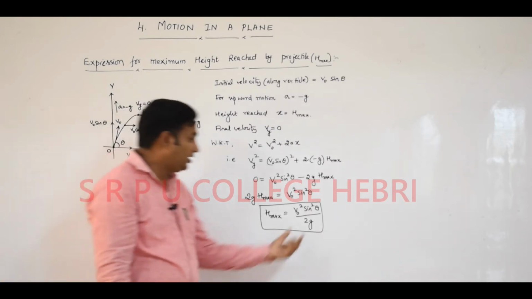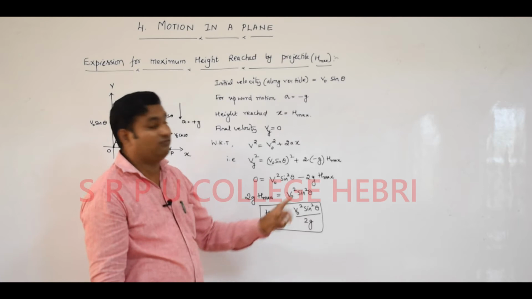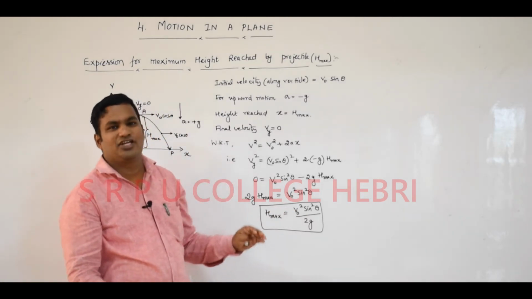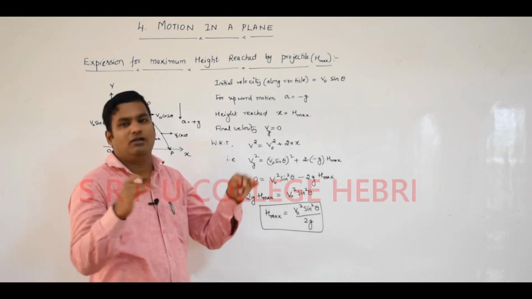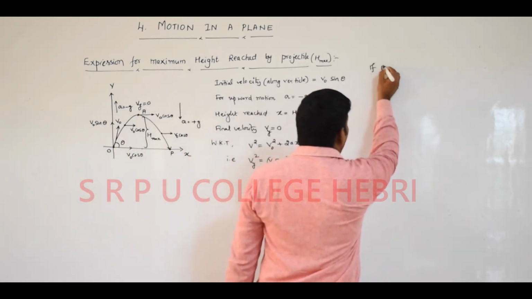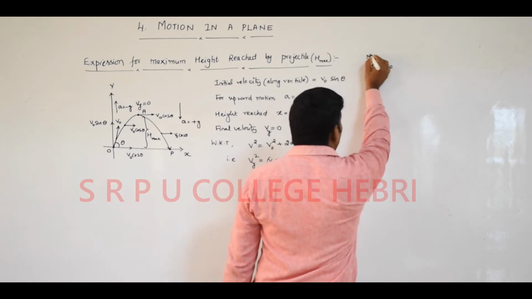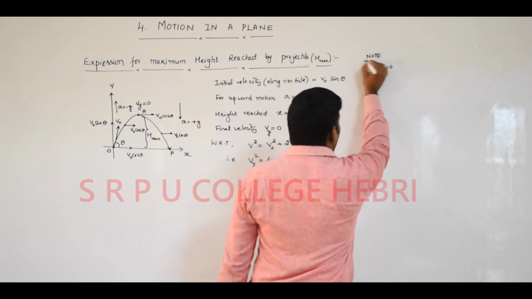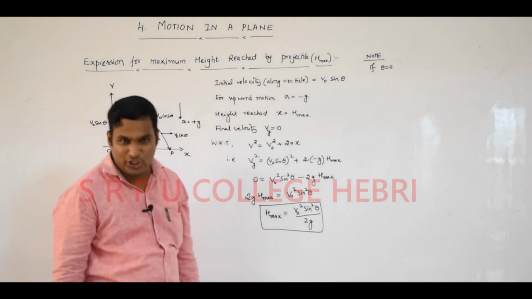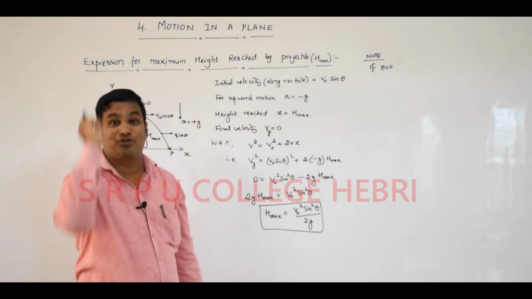Dear student, depending on the value of theta, we can say that maximum height reached is maximum or minimum. Remember, if I take theta is equal to 0, it is a note. No need to write in exam, it is the note. If I take theta is equal to 0, is projectile projected?